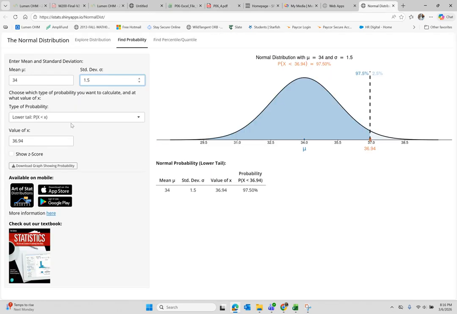And again, more than will be an upper tail. Upper tail is to the right. More than is to the right. And we want the value of little x, the value of the variable, to be 30. So now we see that the probability of the mean being more than 30 is 99.62%, almost 100% probability, and this is because the distribution of the sample mean has a standard deviation of only 1.5 and not 15 due to the sample size of 100.